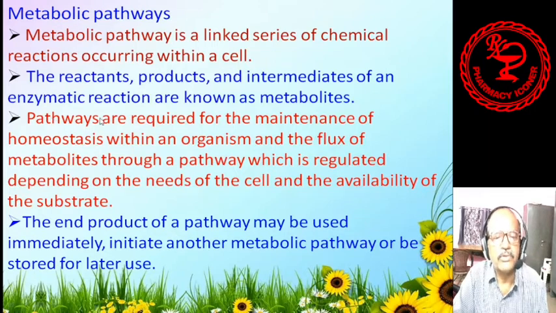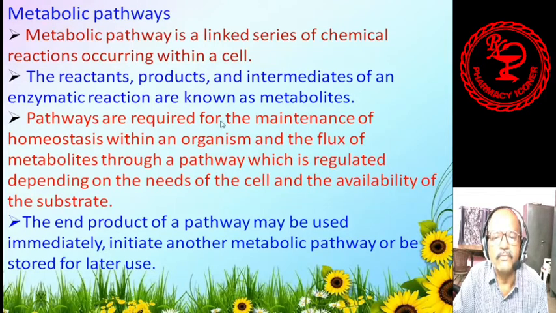Next, pathways are required. These pathways mean the routes by which they break down or form some products. So pathways are required. These are the requirements.